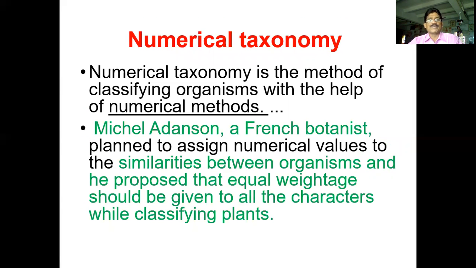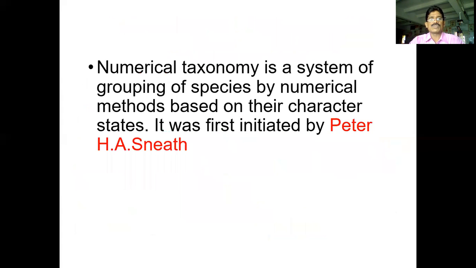The next one you see, numerical taxonomy. Numerical taxonomy is based on classifying organisms with the help of numerical methods. Michel Adanson, a French botanist, planned to assign numerical values to the similarities between one organism and other organisms.